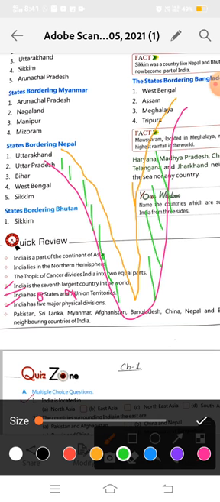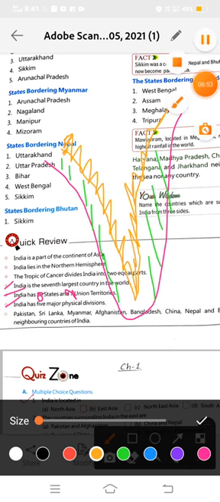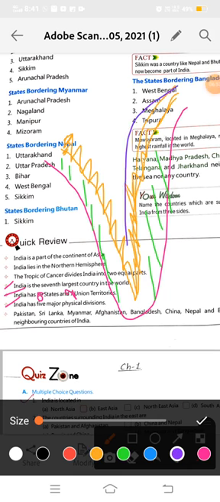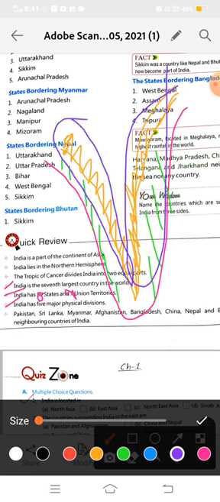Okay, and these yellow lines are the starting of high hills or highlands, which is known as the ghats. Okay, see, this portion is called the Eastern Ghats and this portion is called the Western Ghats.